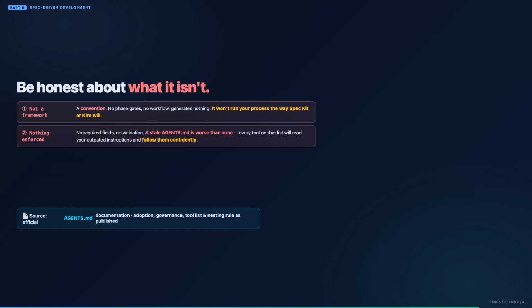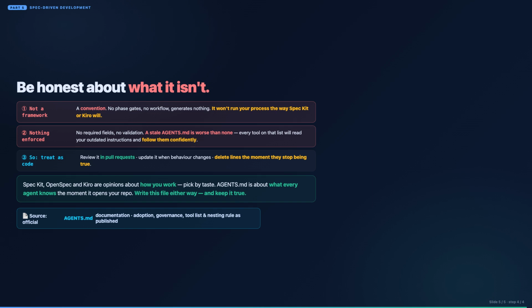2. And this is the real risk. Nothing is enforced. No required fields, no validation, which means a stale agents.md is worse than none at all, because every tool on that list will read your outdated instructions and follow them confidently. So treat it the way you treat code. Review it in pull requests, update it when behavior changes, and delete lines the moment they stop being true.